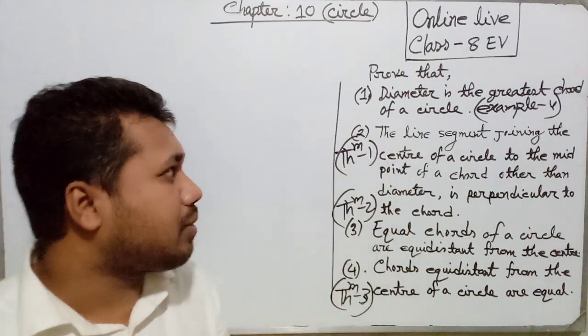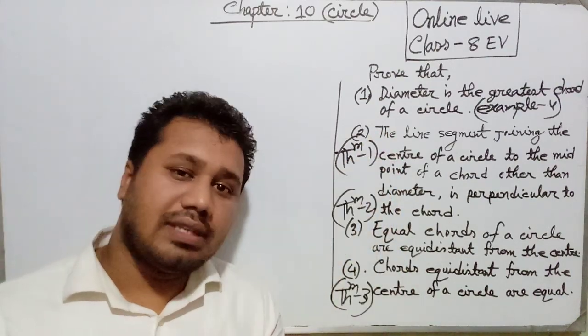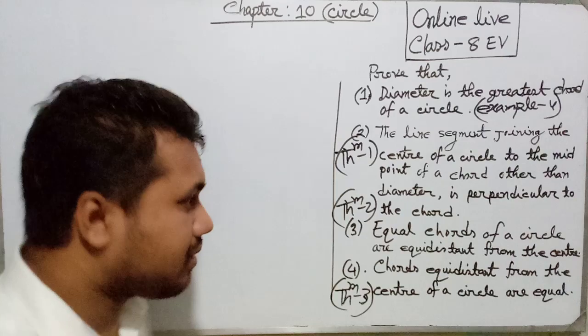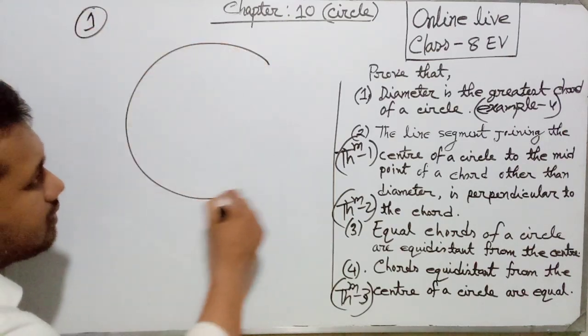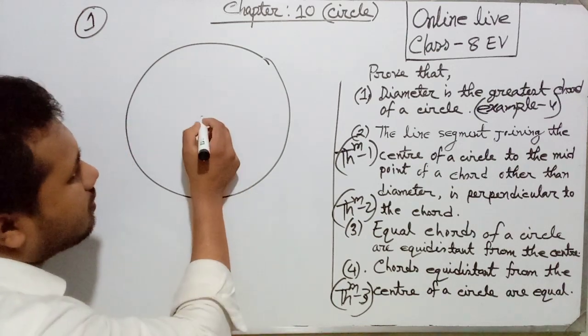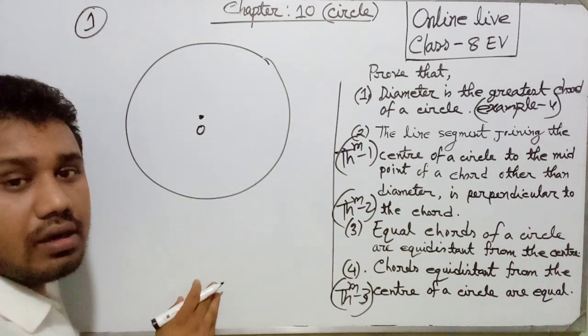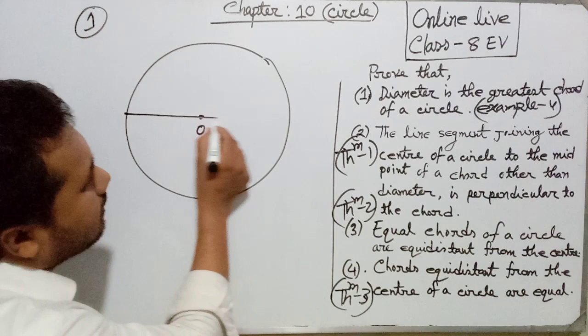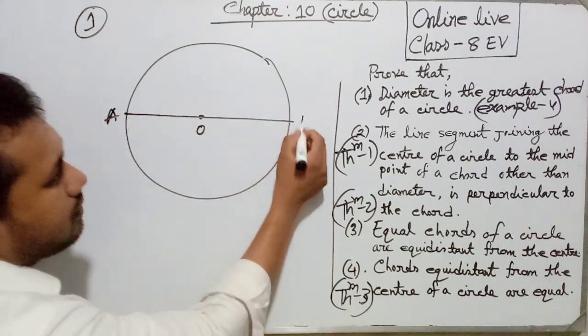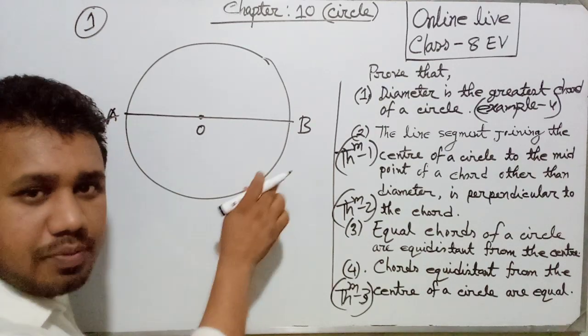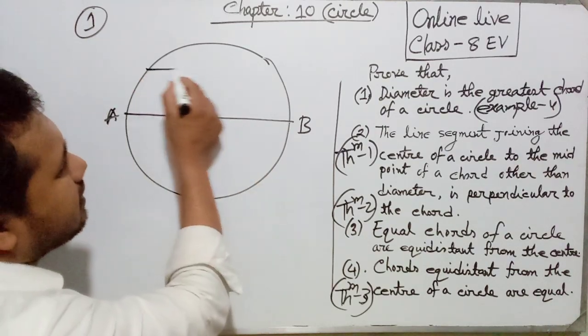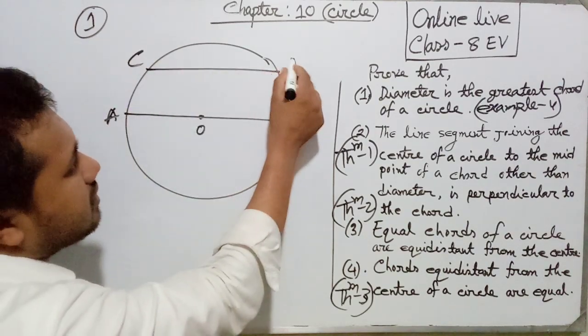Now dear students, number 1, diameter is the greatest chord of a circle. Suppose this is a circle with center O, and AB is a diameter because it is passing through the center, and CD is a chord.